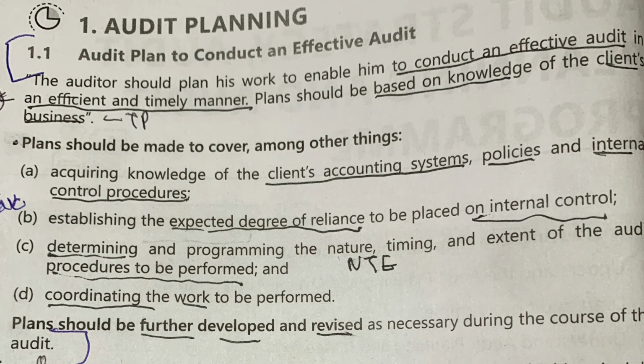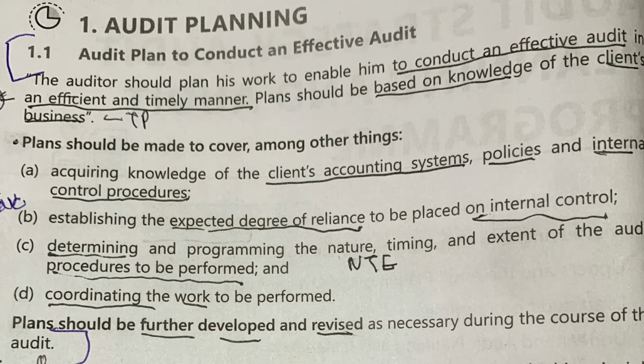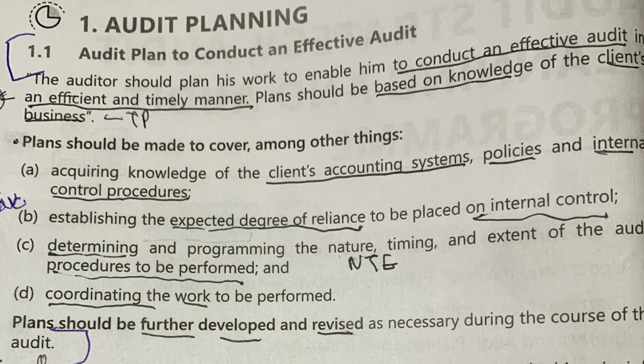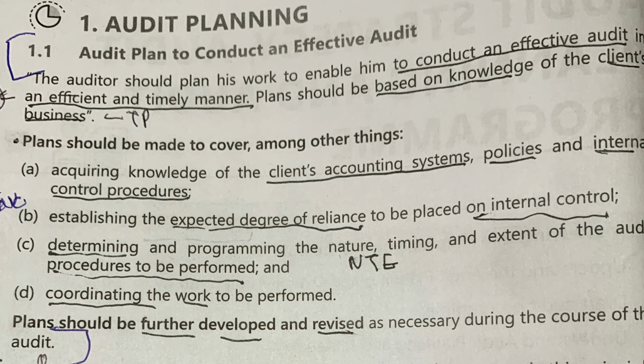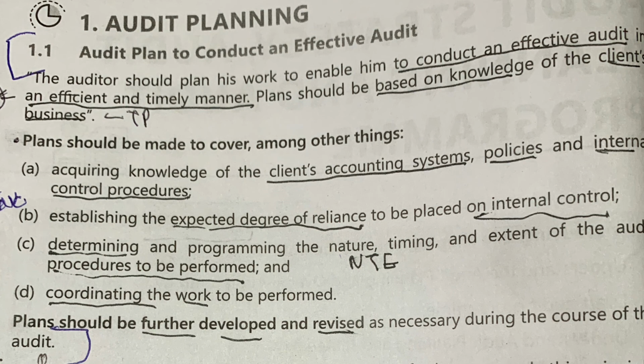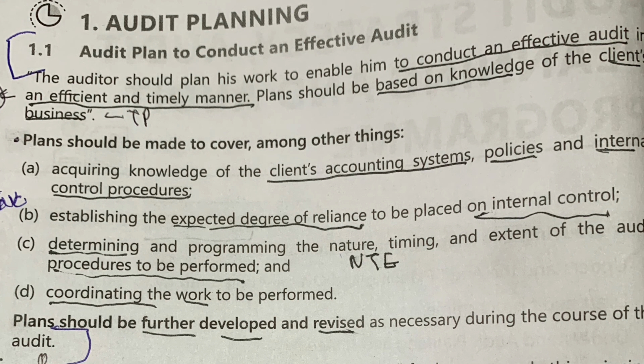Next is establish the expected degree of reliance to be placed on internal control. So while planning, we need to establish the degree of reliance to be placed on internal control, like how reliable internal controls are.